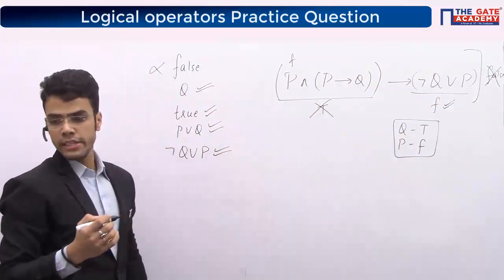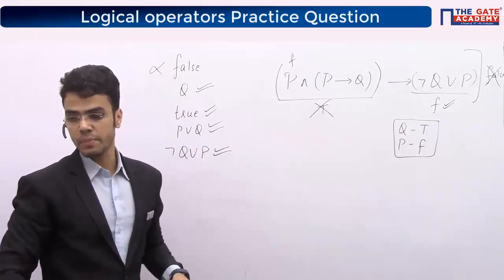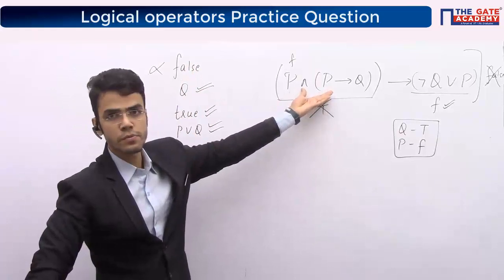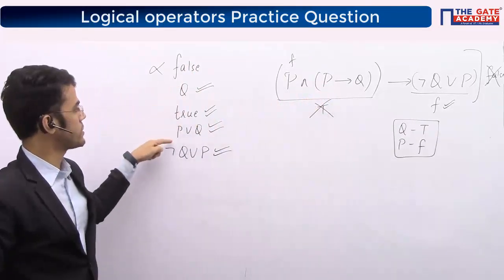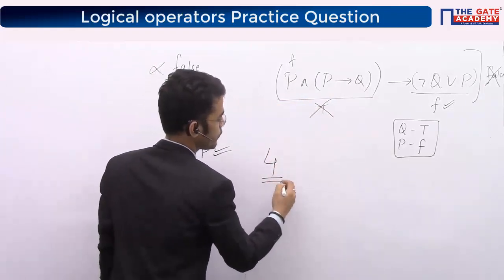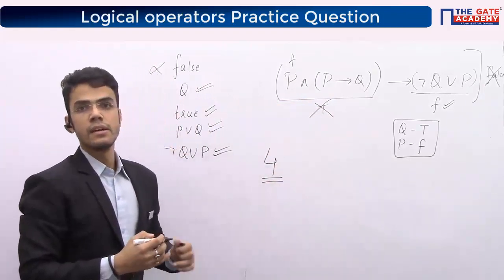So in the question, if you read the question, they were asking the number of expressions that are implied by this expression. So we have checked how many are implied: 1, 2, 3 and 4. So my answer for this question is going to be 4, right? 4 are being implied. Clear, guys?